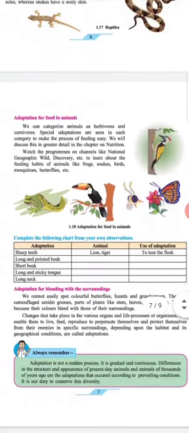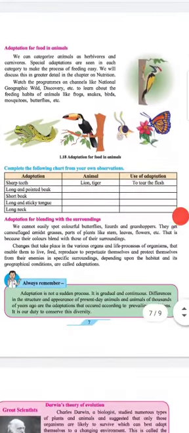Adaptations for food in animals. We can categorize animals as herbivorous and carnivorous. Special adaptations are seen in each category to make the process of feeding easy. We will discuss this in great detail in the chapter on nutrition. Watch programs on channels like National Geographic Wild, Discovery, etc. to learn about the feeding habits of animals like frogs, snakes, birds, mosquitoes, butterflies, etc.